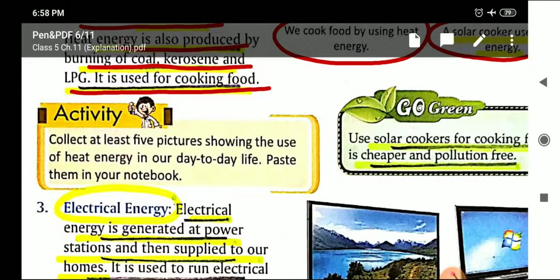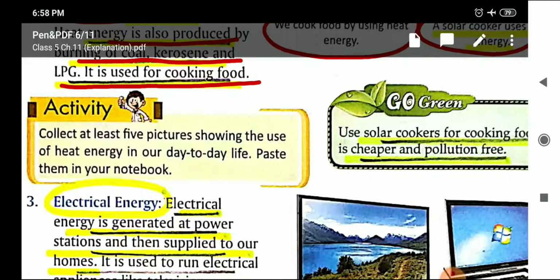Now the next topic, just see this activity given. Collect at least 5 pictures showing the use of heat energy in our day-to-day life and paste them in your notebook. Okay, next beta, just now you need not paste the pictures. I'll tell you which all pictures or which all diagrams you need to draw or which pictures you need to paste in the notebook.